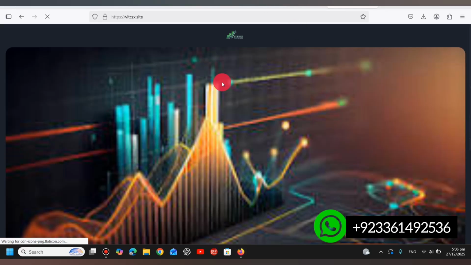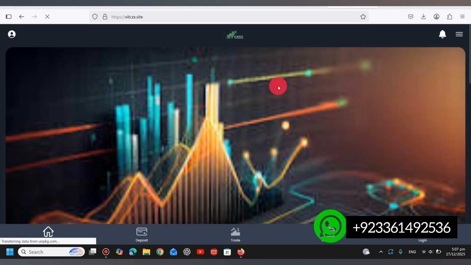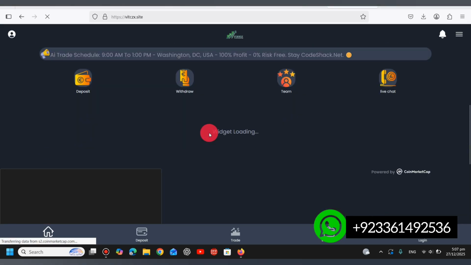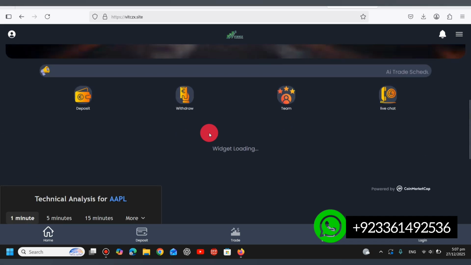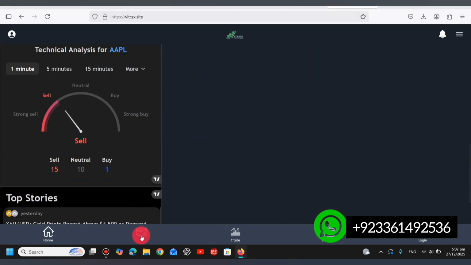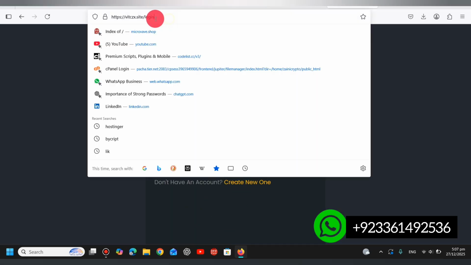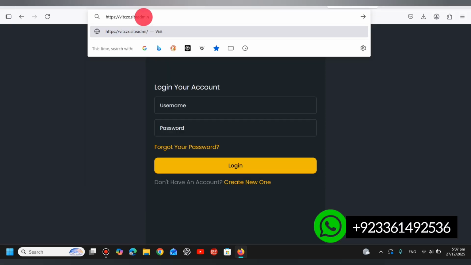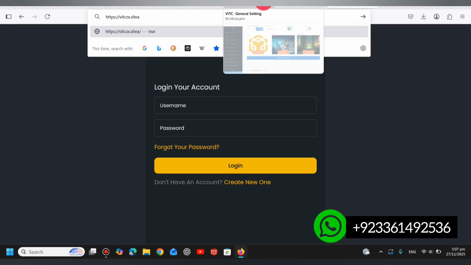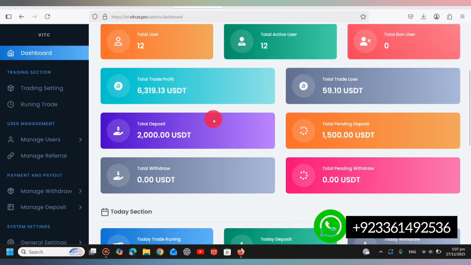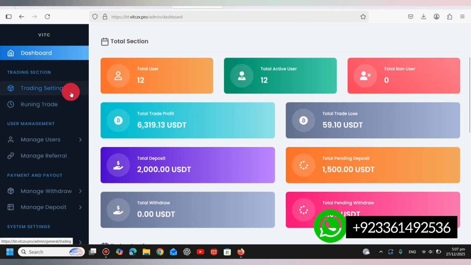So viewers, our script has successfully been installed, so it's completely working, and the website is completely ready to use. Now as you can see, we will see it in mobile view, and as you can see, this is the deposit section, trade section, everything is working. Now we will see the admin panel. And viewers, this will be the admin panel of the website. As you can see, this is the admin panel where you can control everything of the website.